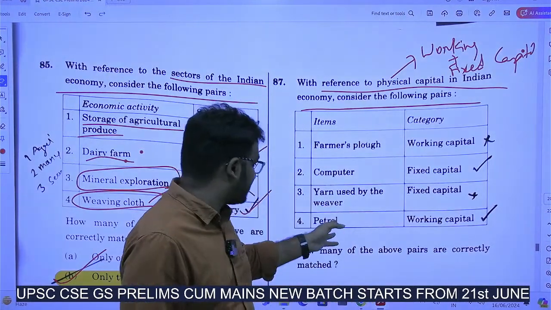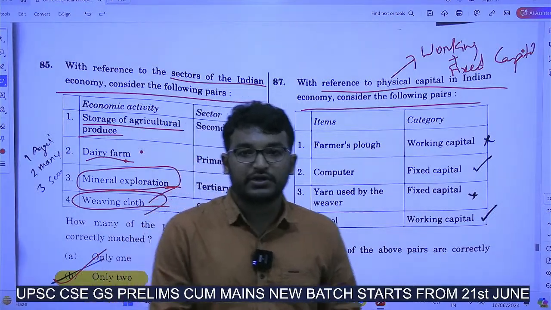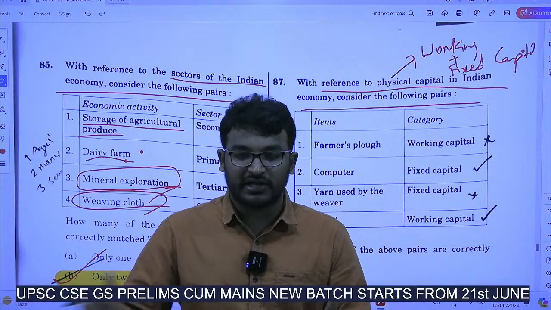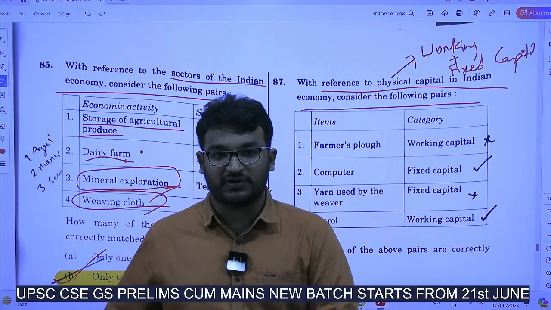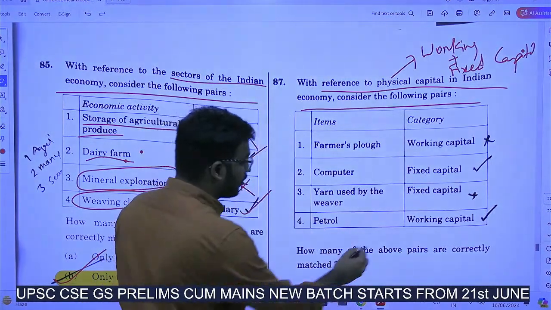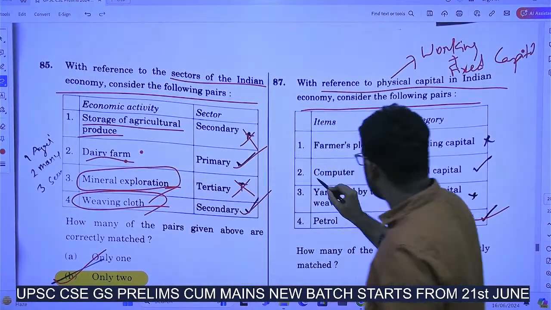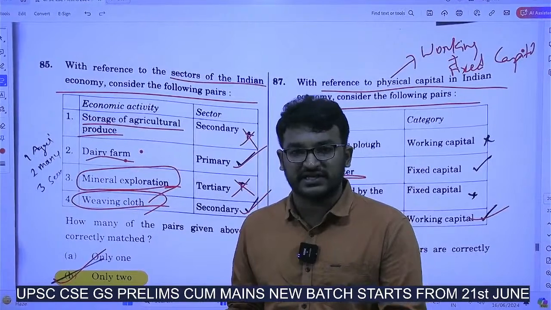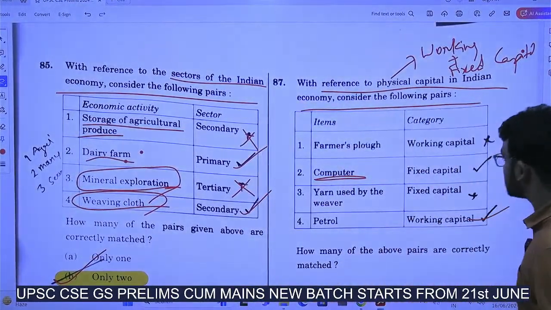Say for example, take petrol. Petrol will be over when we use it. It can't be contributing for more than 1 year. So petrol is a working capital. Similarly, see computer. We will be using a computer for many years, not only a single year. So computer is a fixed capital.